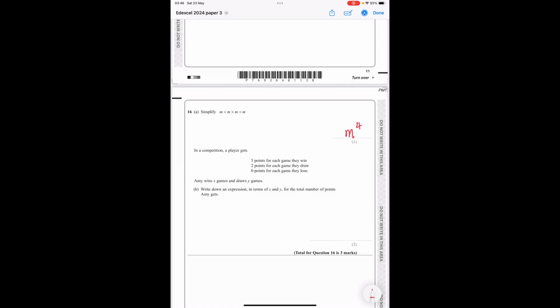In a competition, a player gets 5 points for each game they win, 2 points for each game they draw, and 0 points for each game they lose. She wins W games. Now for a win, that was 5 points. So that's going to be 5W. She draws D games. So it's 2 points for a draw. So that's 2D. And it's an AND, which is add. So it's going to be 5W add 2D.